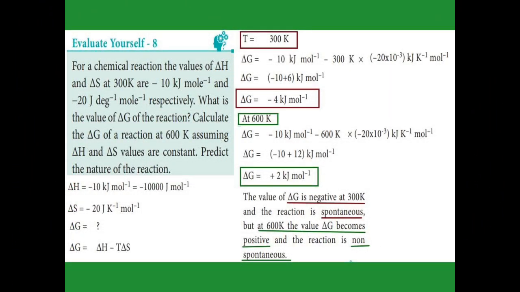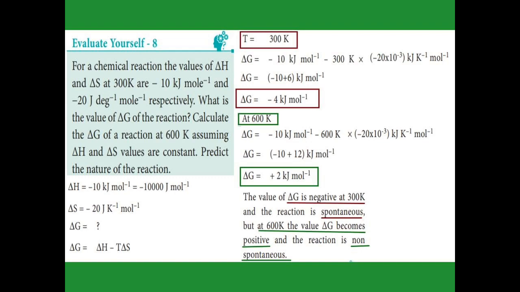In this problem, delta H is given in kilojoule mole minus 1, converted into joules: 10,000 joule mole minus 1, and delta S is minus 20 joule Kelvin minus 1 mole minus 1. We have to find the delta G value. The delta G formula is delta H minus T into delta S. Here the temperature is 300 Kelvin, so we get delta G as minus 4 kilojoule mole minus 1, that means minus 4000 joule mole minus 1.